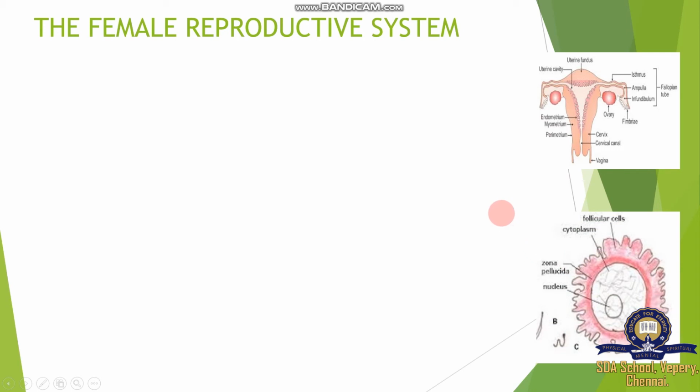Then here is given the egg cell. This ovary releases one egg cell every month in a human female after menstruation, so this egg cell comes out every month. It consists of the follicular cell, cytoplasm, zona pellucida, and nucleus. In the middle is the nucleus. So the sperm cell, as we already saw in the first slide,